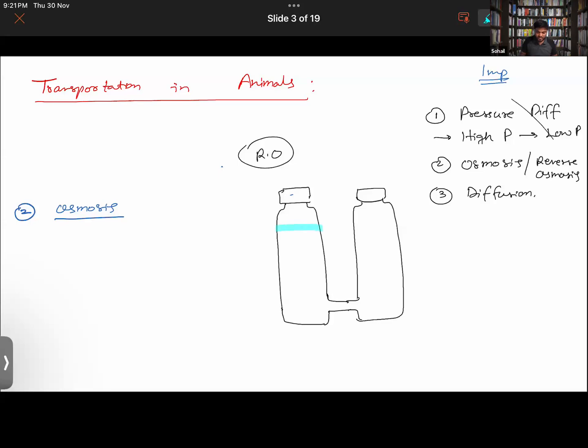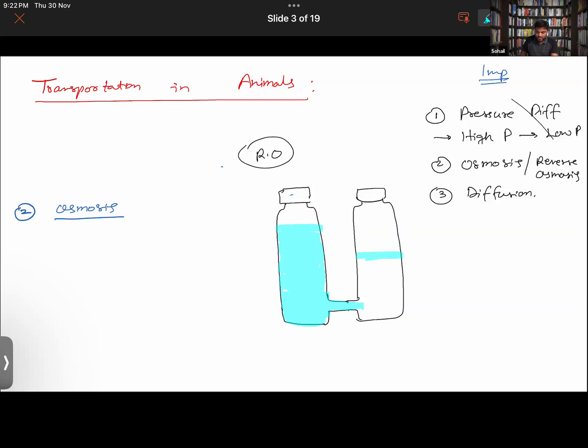Say there are two water bottles like this. One is filled up to this level. Sir, diffusion is about air and osmosis is about water. Yes, in that manner we also study that diffusion is about particles like air, and it could be about any other liquid apart from water as well. Osmosis is especially just about water, while diffusion is about any type of liquid, any type of gas also, not the solids, right?